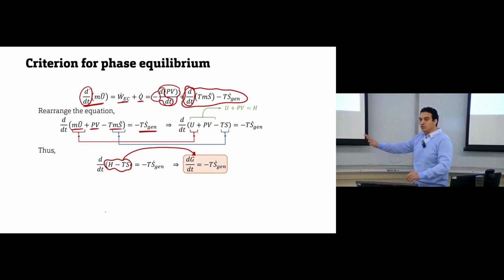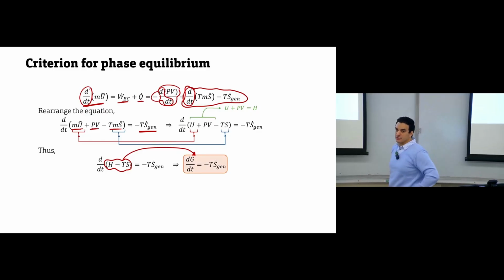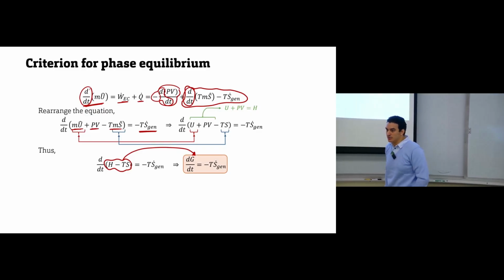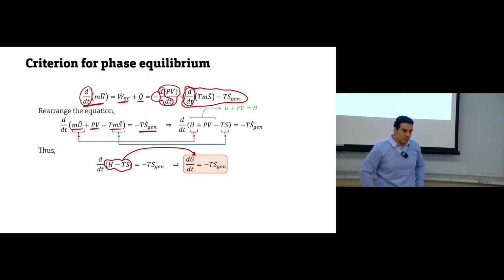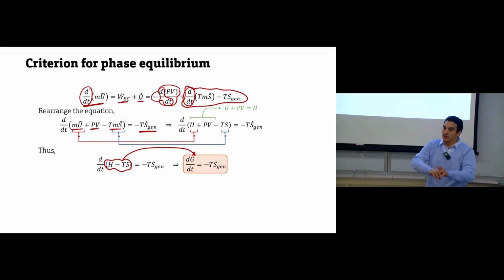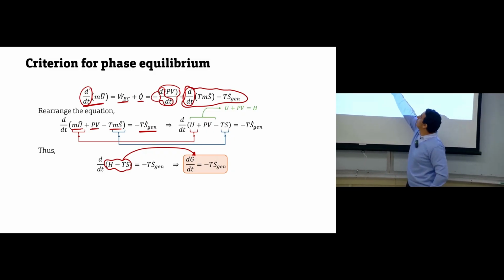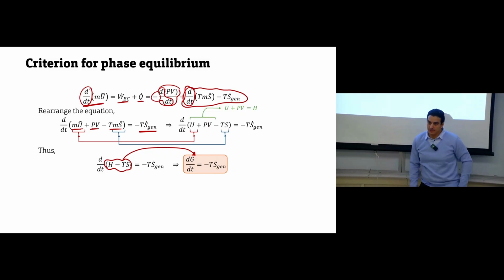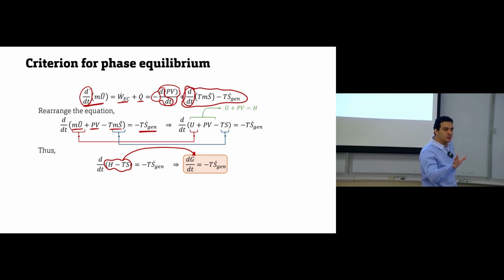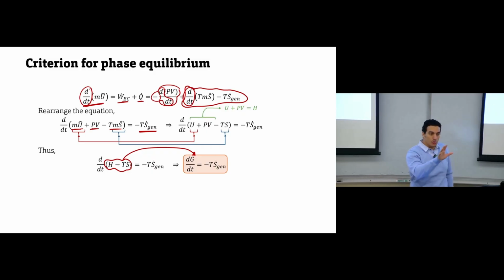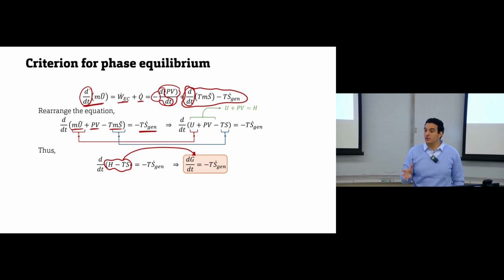So all of what we did: we used the first law of thermodynamics, the energy balance equation, and the second law of thermodynamics, the entropy equation. We combined both of them together in order to end up with an equation that relates Gibbs free energy to the generation of entropy. So the whole idea is that if we have information about entropy, we can know the direction of the process based on the value of the entropy, but we cannot use entropy as a criterion for phase equilibrium.